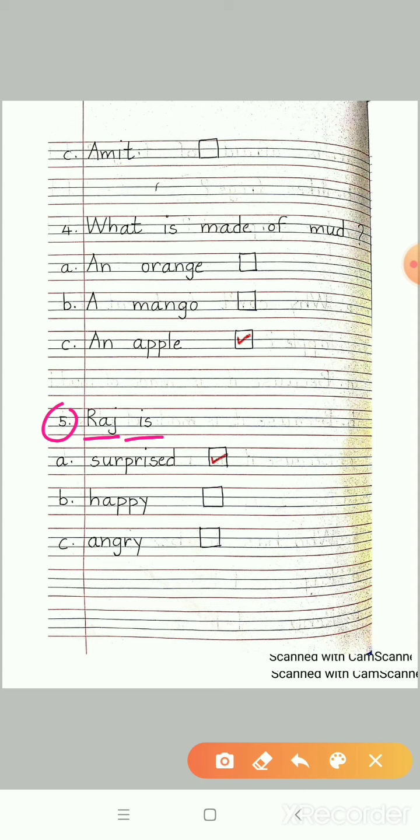You remember students, Raj is surprised. Superb. Surprised. The meaning of surprise is shocked. So please put a tick in surprised.